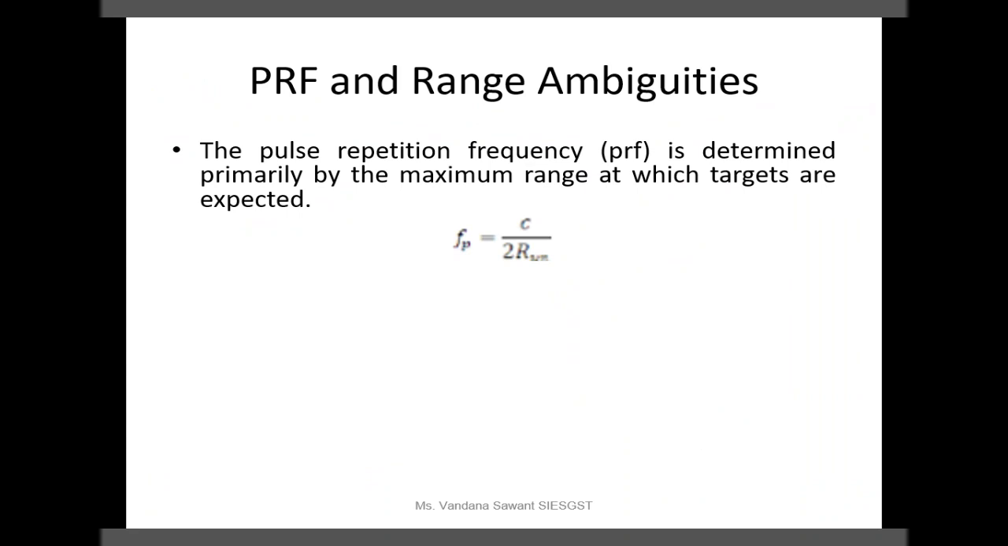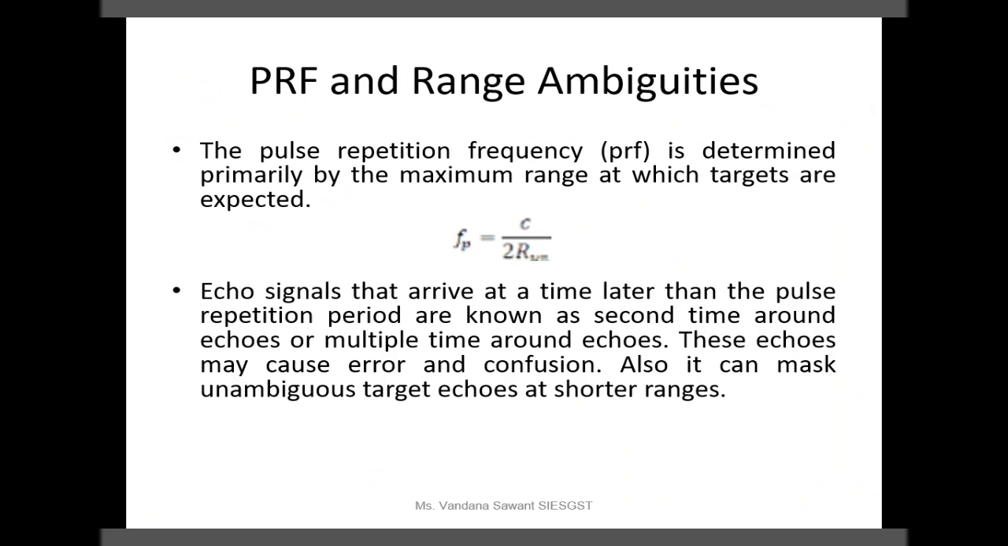So what is PRF? PRF stands for pulse repetition frequency and is determined primarily by the maximum range at which targets are expected. It is indicated as fp, and fp is equal to c upon twice R_un. So R_un stands for R unambiguous. And what is c? c stands for the velocity of light.